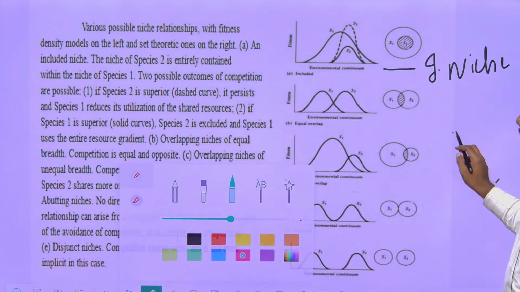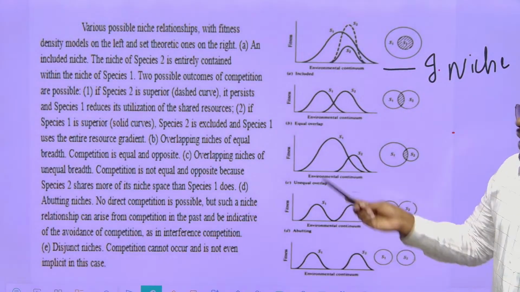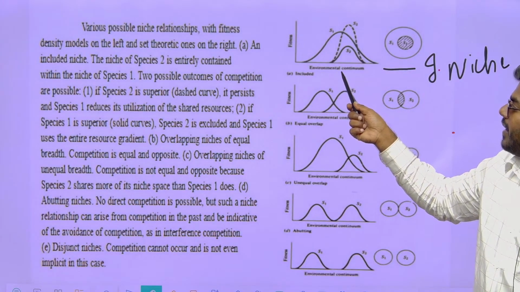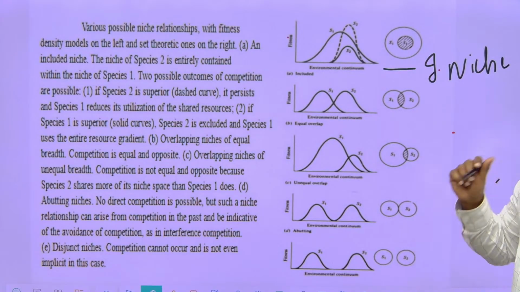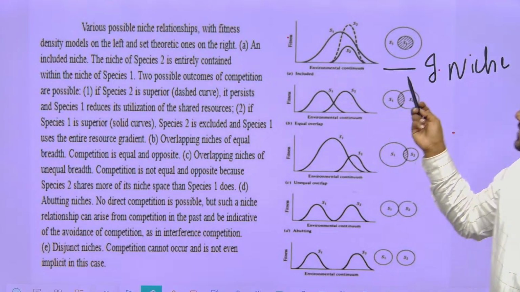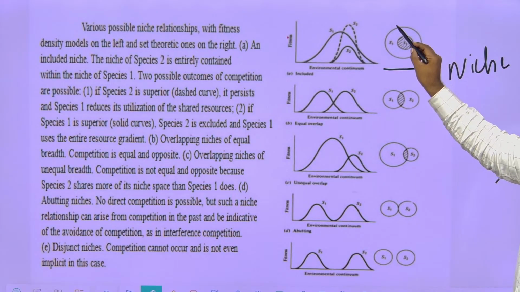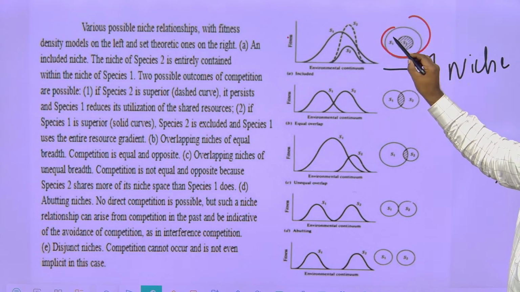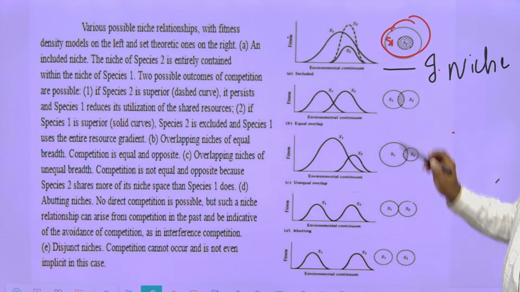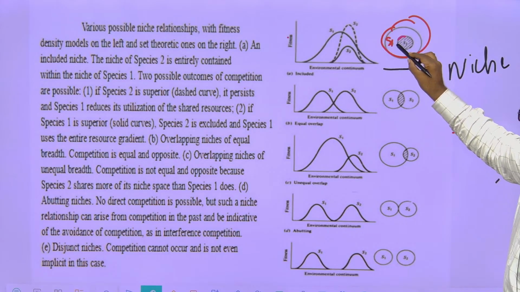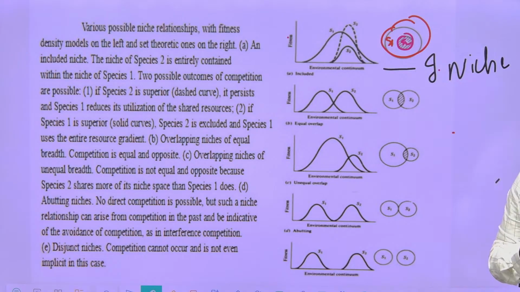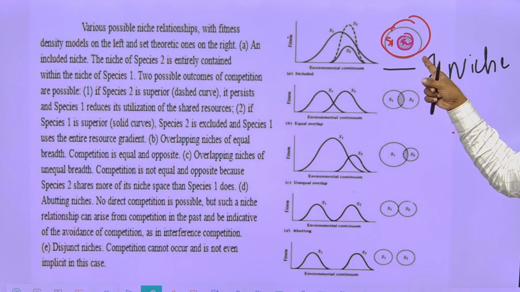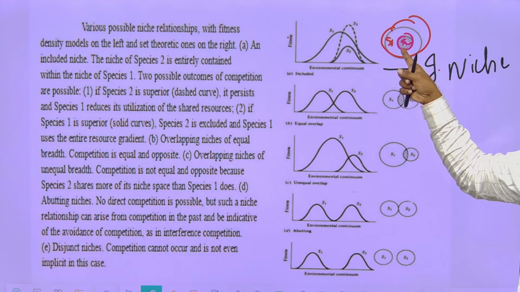Okay. If you observe graph 1, on the x-axis I have taken environmental conditions and on the y-axis I have taken fitness. Now please look into this. First you see this: this is the niche of species 1. And this small one is the niche of species 2. Here itself you tell me which is the least competitor, the poor competitor. The poor competitor is species 2.